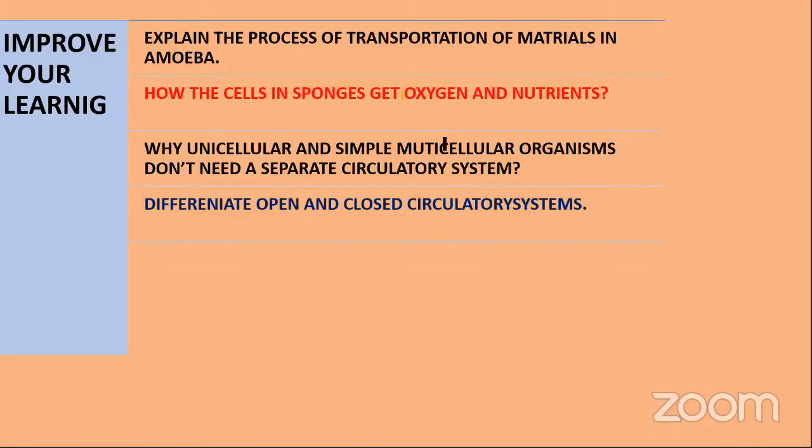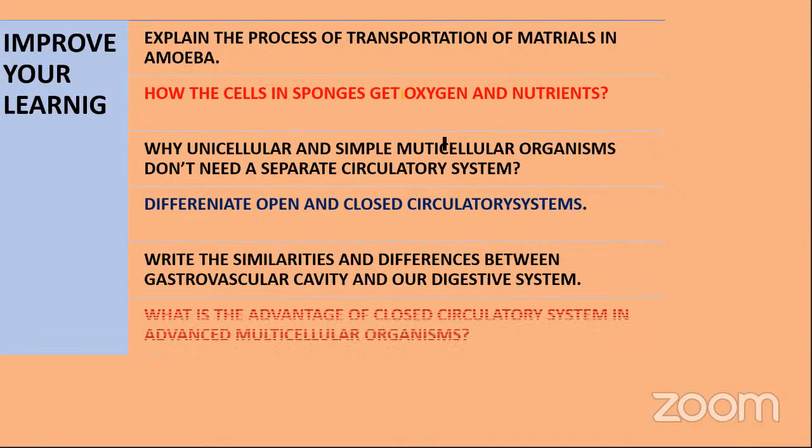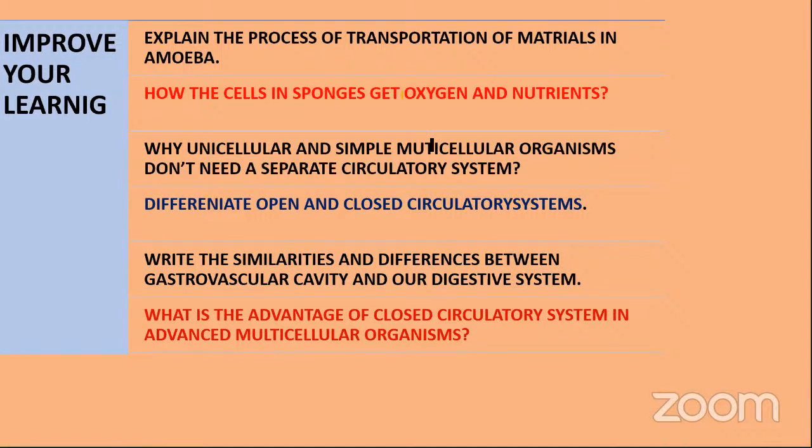Differentiate open and closed circulatory systems. Write the similarities and differences between the gastrovascular cavity and our digestive system. What is the advantage of a closed circulatory system in advanced multicellular organisms? Try to answer these questions. If you have any doubts, please consult your teacher. Thank you.